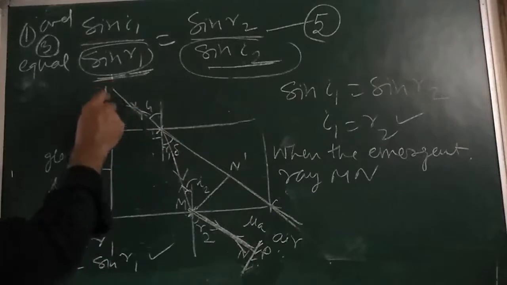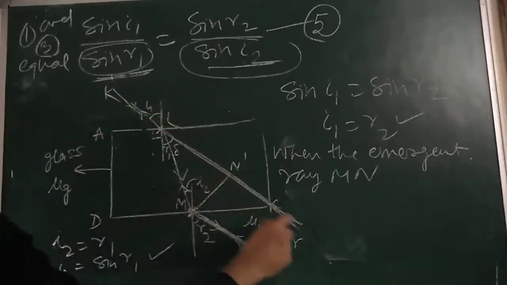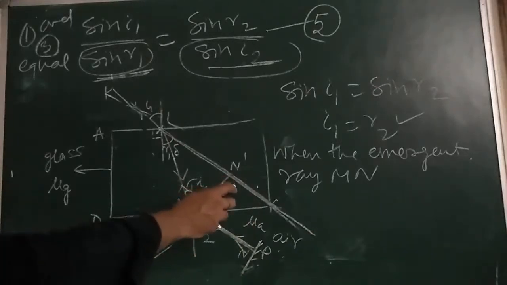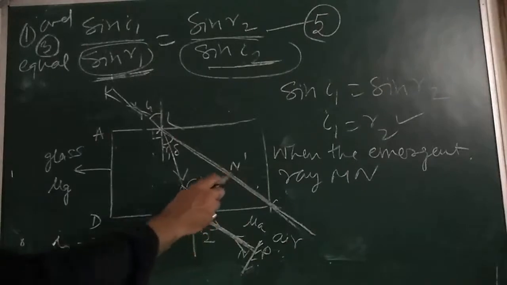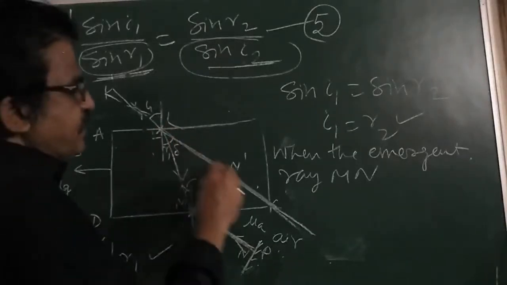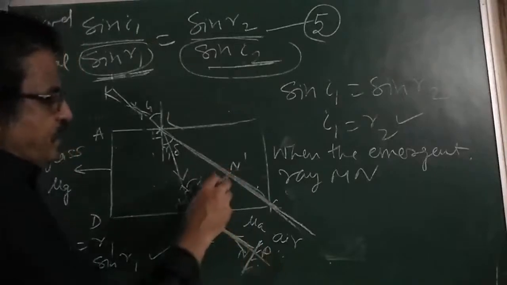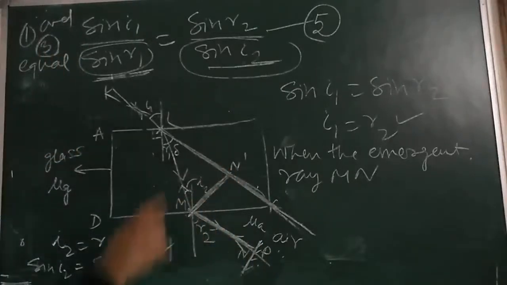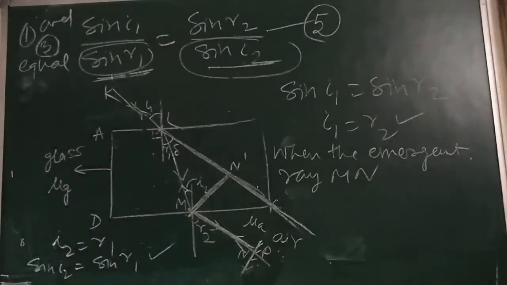Here is K and here is L. So obviously the ray is displaced only laterally. This is on suffering two refractions, one here and another one here, through the glass slab. So they are parallel to each other. This is called lateral displacement. Here we are having two refractions at points L and M.